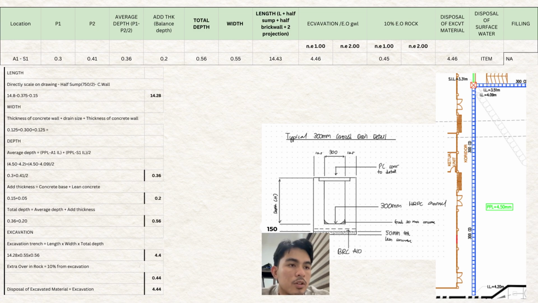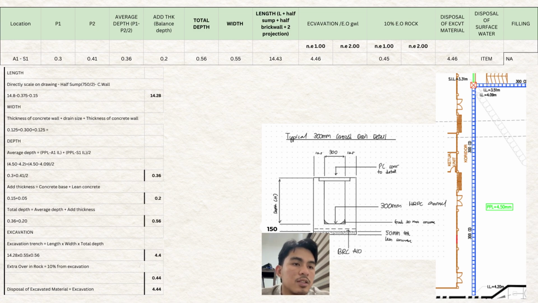Next is average depth. For the average depth, as madam can see at the image over there at the left side, we have the A1 and S1 invert level, and for both of these we use the same PPL, which is 4.50. Then we minus 4.2, and 4.5 again, we minus 4.09. Then we divide by 2. Then we got the average depth for the length of the A1 to S1, which is 0.36.